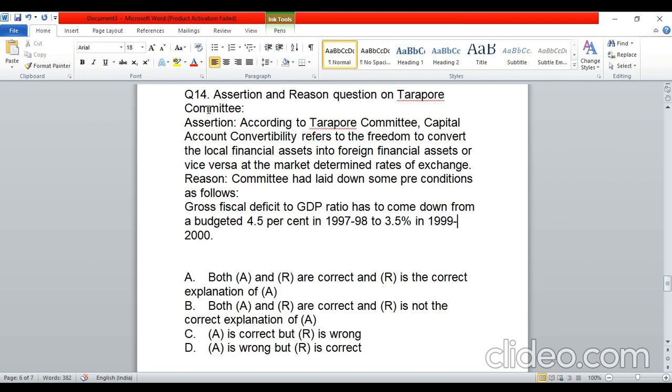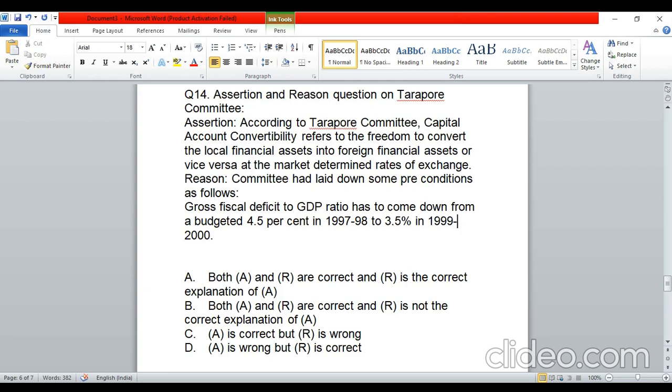Okay, so the next question, question number 14. Now, this was an assertion and reason question, and it was on Tarapore committee. As far as I can remember, there may be some variability in what I have written and what was asked in the exam. But please comment down below, guys, if you think the question was something different.